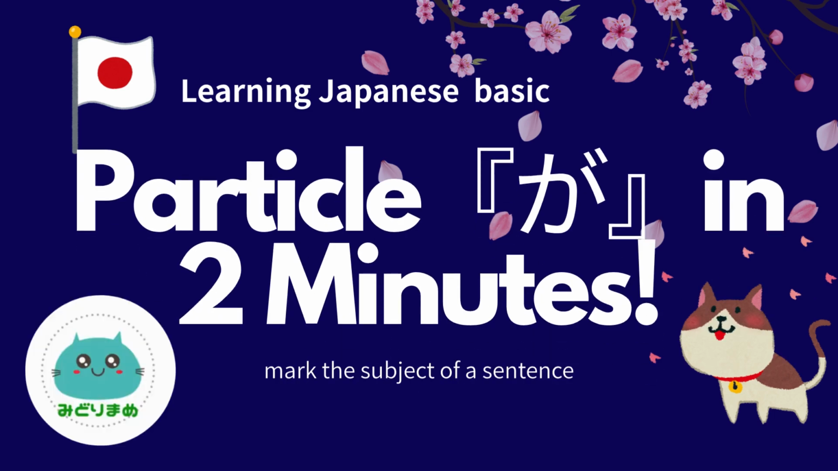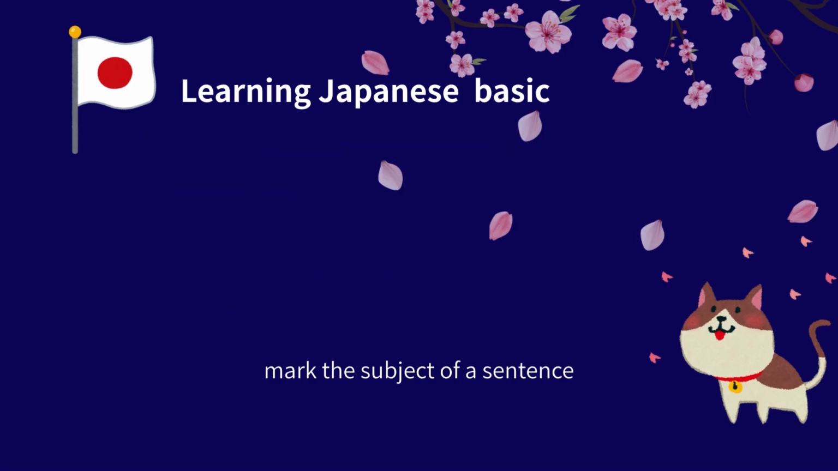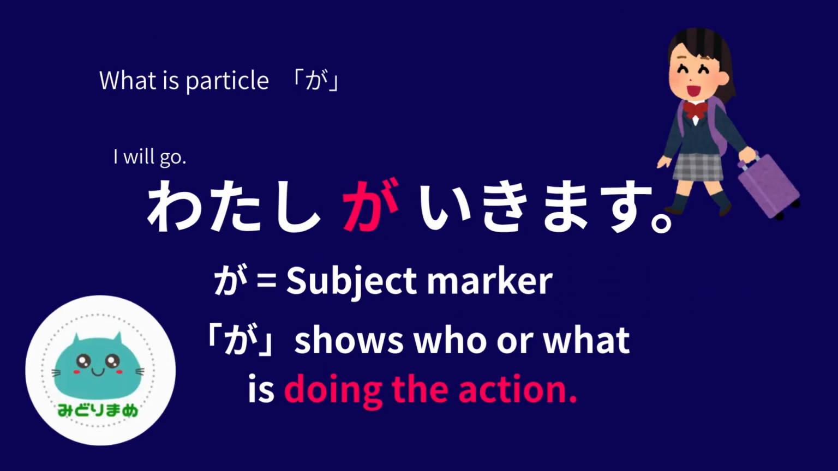Let's learn the Japanese particle ga. So, what is particle ga? Ga is a subject marker, and ga shows who or what is doing the action. For example, 私が行きます. That means I will go.